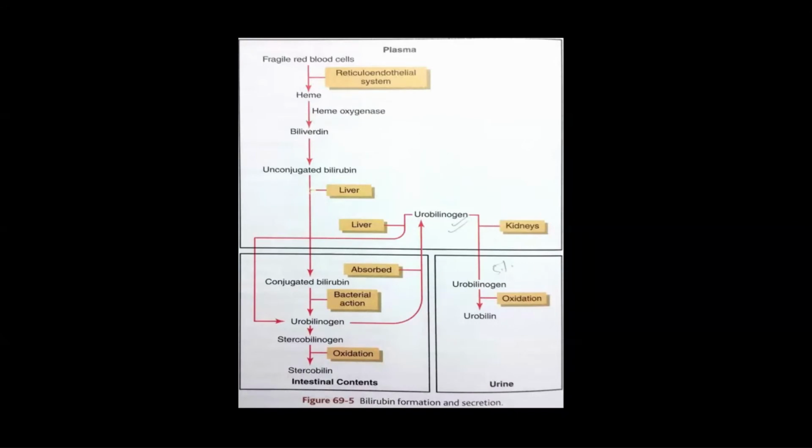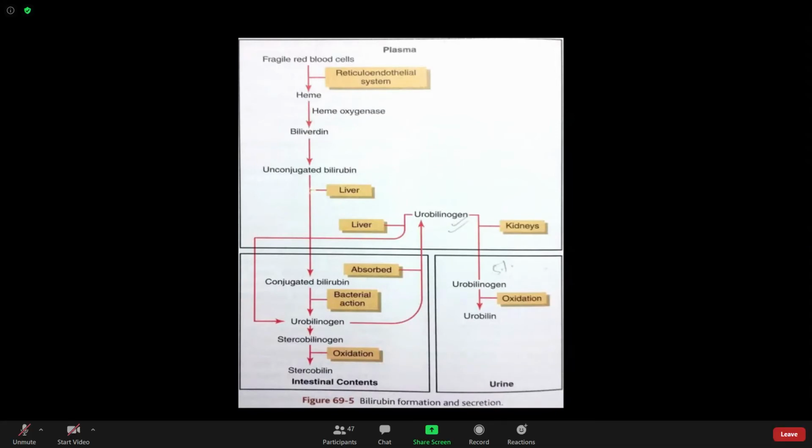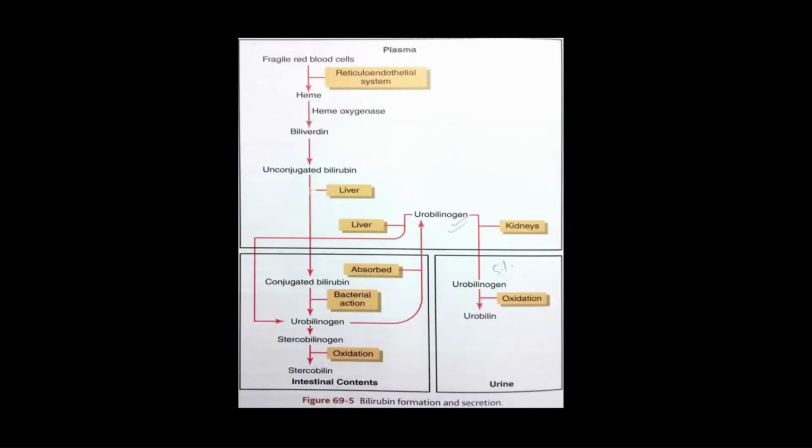hemoglobin will be exposed. Hemoglobin will be broken down into heme plus globin. Globin is a protein, and it goes into the amino acid pool. This heme part is made up of iron plus protoporphyrin ring or pyrrole ring or tetrapyrrole ring. This tetrapyrrole ring is converted into biliverdin, and this biliverdin is again converted into unconjugated bilirubin.